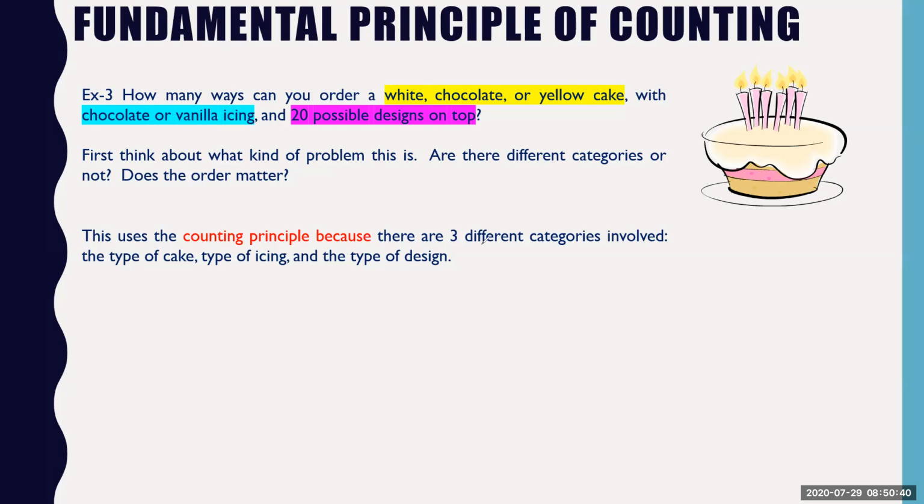The type of cake, there are three different categories. Three from the white, chocolate and yellow cake. Then two from the type of icing. And then 20 possibilities from the, yeah, 3 into 2 into 20. So this is a basic counting principle. So what is the answer I'm expecting here? 120 possible outcomes are there.